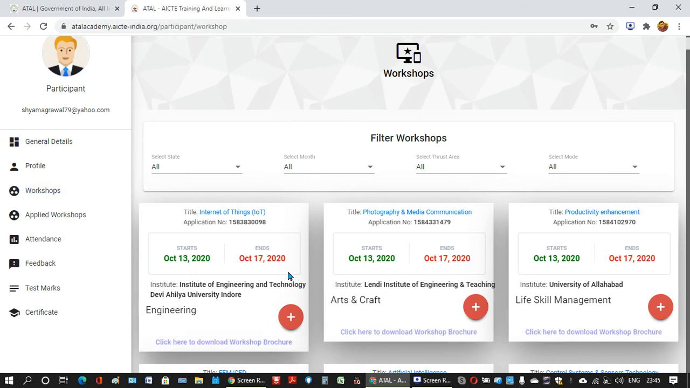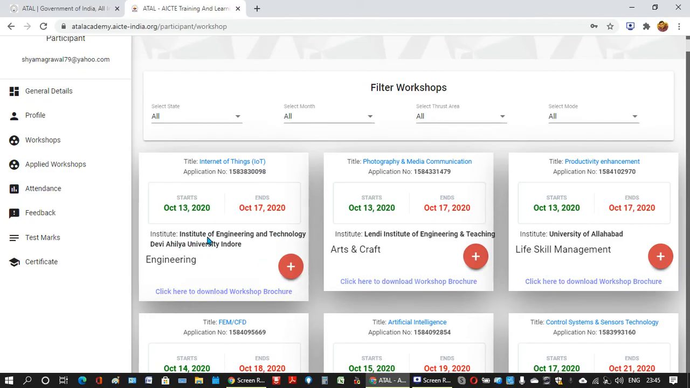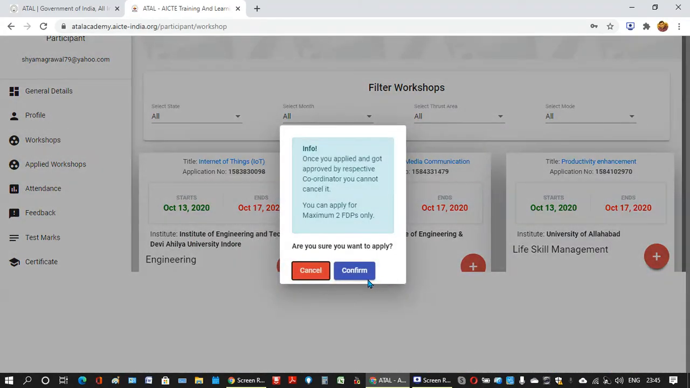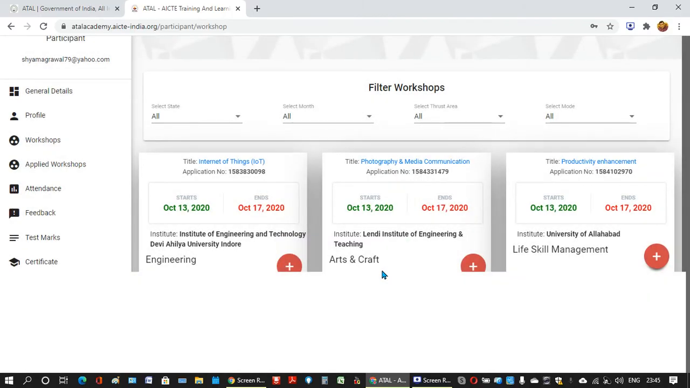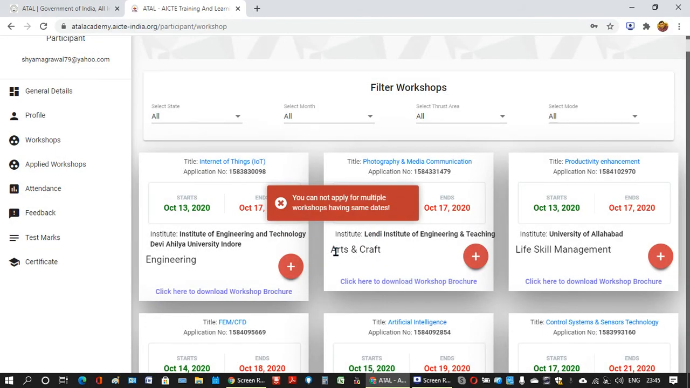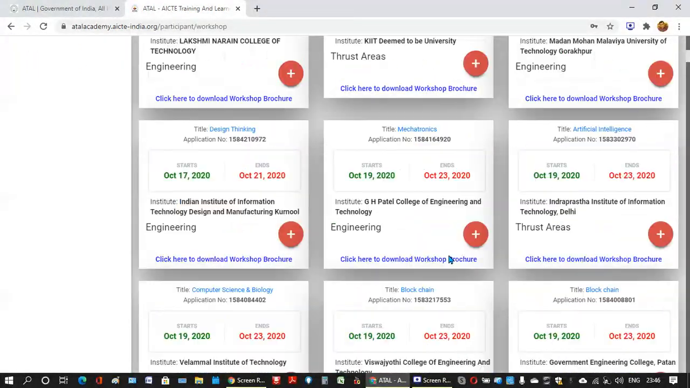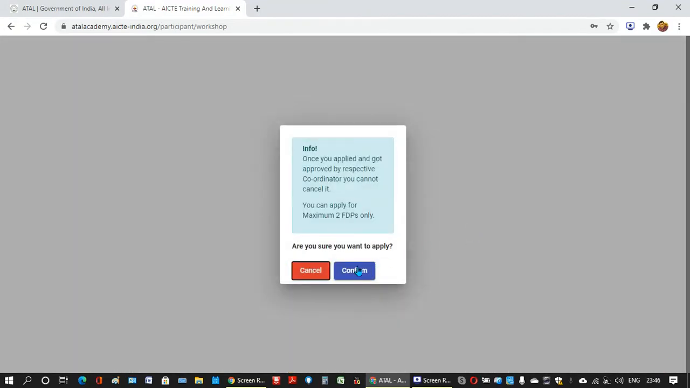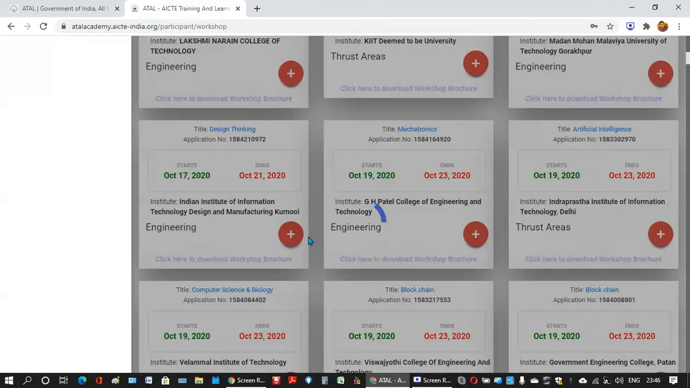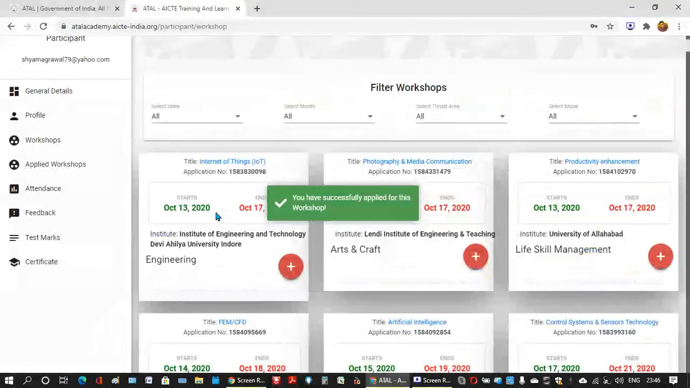Just to show you, if I want to send this application, this workshop is at Institute of Engineering Indore. So I am applying to this. I confirm. Then what will happen? You cannot apply for multiple workshops having the same dates. I have already applied on these dates, so I will take some other dates. Say this one, GH Patel College. I am applying with plus. Confirm. It was telling that I can apply to at most 2 FDPs only.